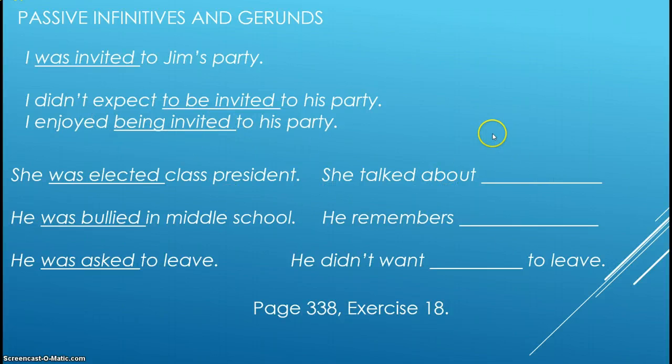Now let's go on to the next ones. She was elected class president. She talked about, what's that going to be? To be elected or being elected? Well, the answer is being. That's the preposition, so she talked about being elected class president. He was bullied in middle school. He was bullied. There's our passive. He remembers, what is it? To be bullied or being bullied? And the correct answer is being. He remembers being bullied in middle school.